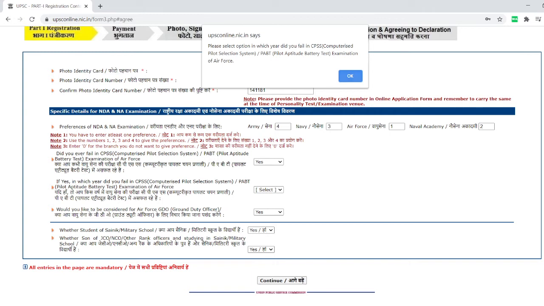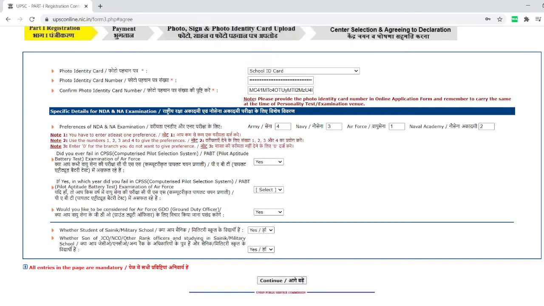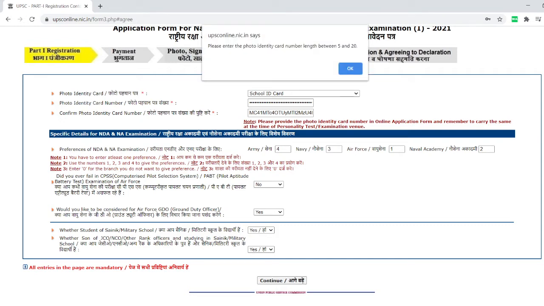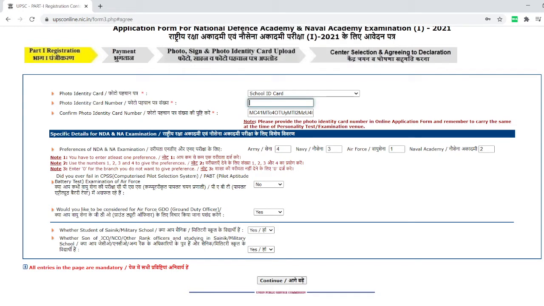Please select the option in which you did fail. Here it is asking whether we failed, so I'll say no. Normally we don't fail here, as mostly you people are applying for the first time. Let me continue. Photo identity card number should have a length of 5 to 20. So all these numbers you should give properly.